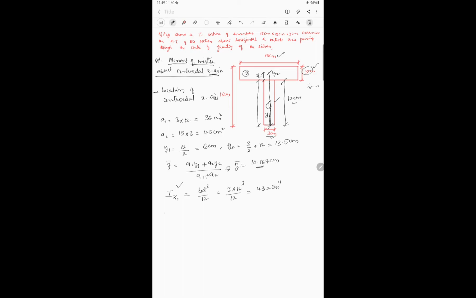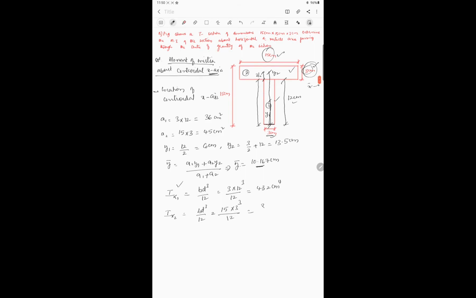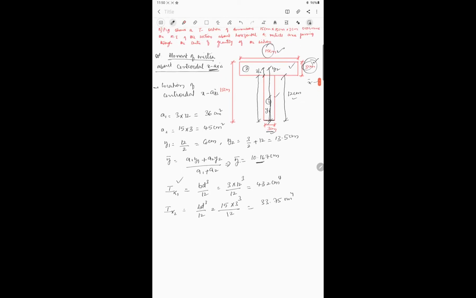Similarly, we'll calculate moment of inertia Ix2 for this second member, that is BD cube by 12. B is 15 and height is 3. So 15 into 3 cube whole divided by 12, which is equal to 33.75 centimeter power 4. Now we have calculated moment of inertia individually of this figure and of this figure.